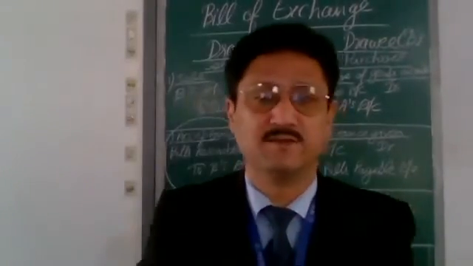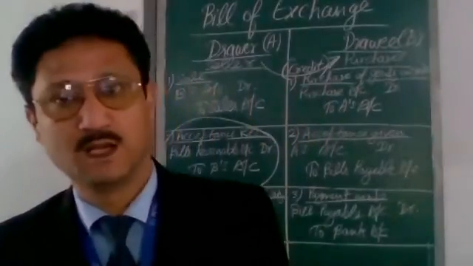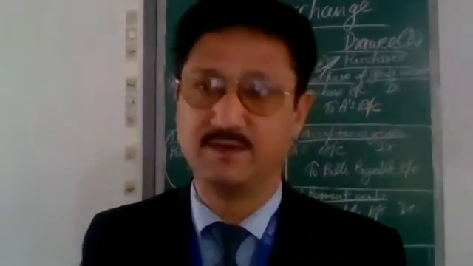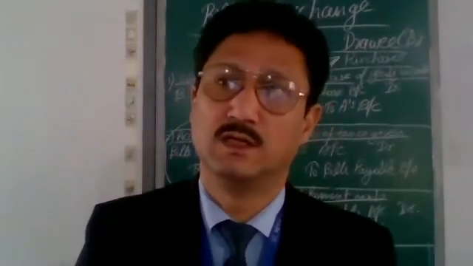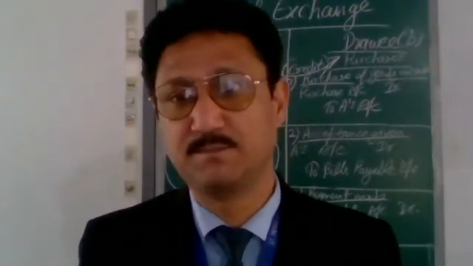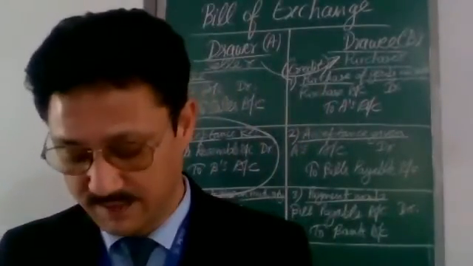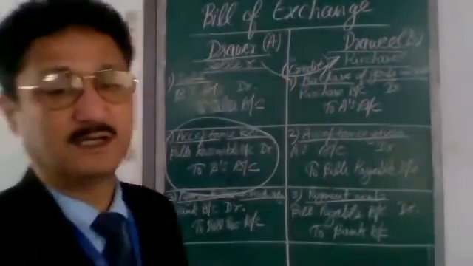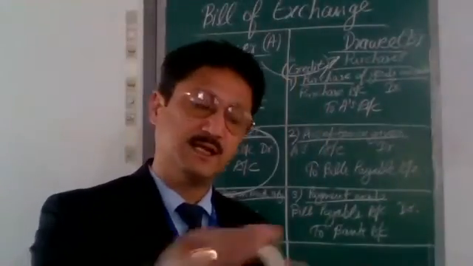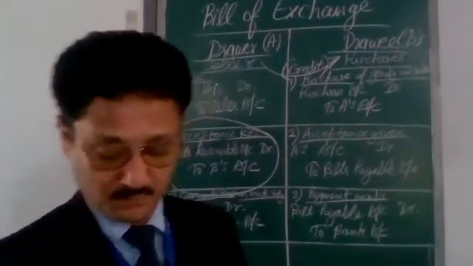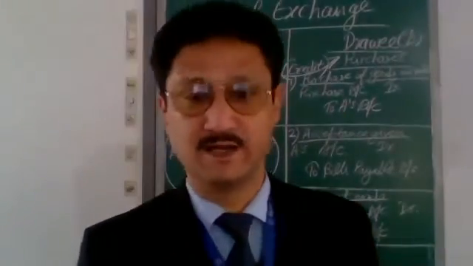Afterwards means when he will draw a new bill, then along with the interest, he will also collect the noting charges which are paid on behalf of the drawee to the notary public. So suppose the bill was of 10,000 and the amount of noting charges is 100 rupees.